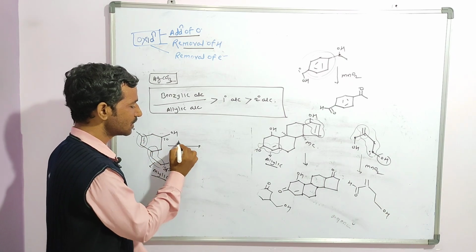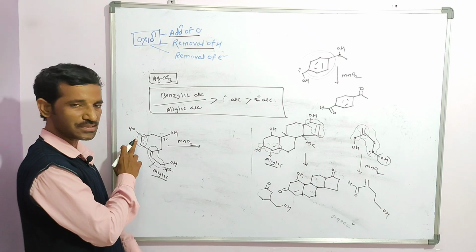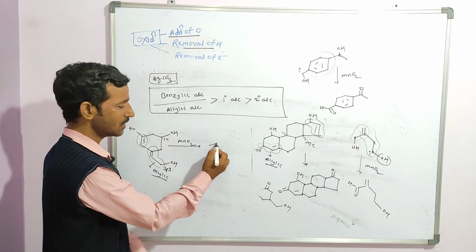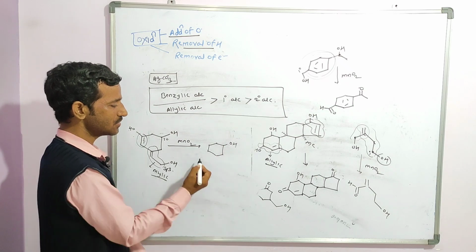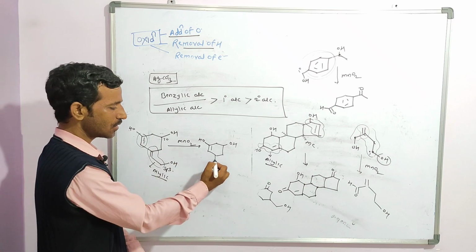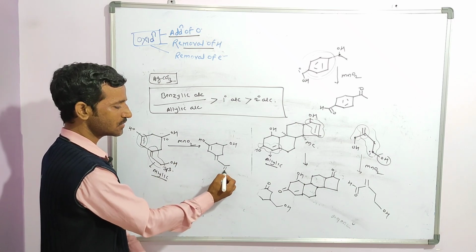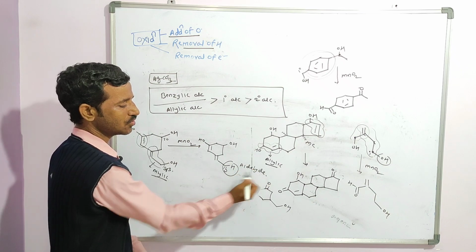So in the presence of manganese dioxide, which I have taken here, this one is unaffected. So what you will find is that the OH stays as it is, the double bond, again the other OH as it is, but here the group is converted into a double bond with H, nothing but an aldehyde functional group.